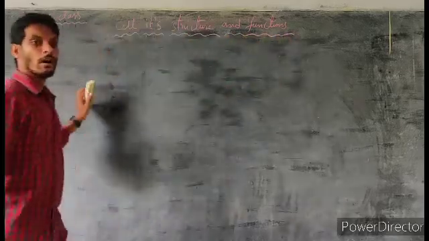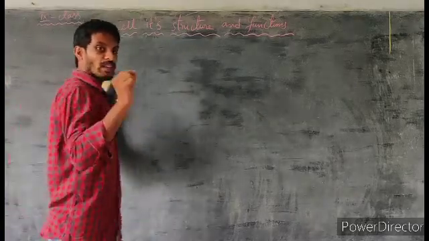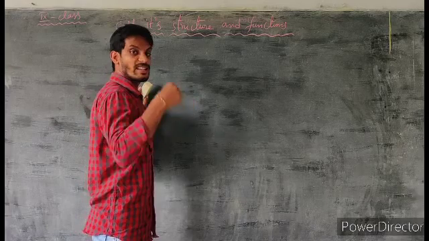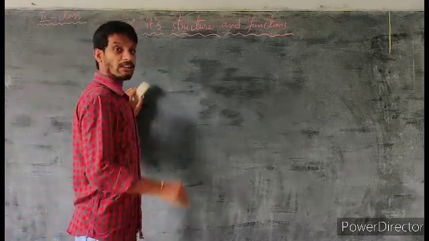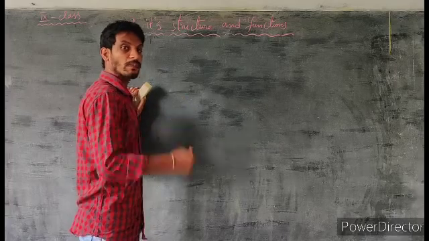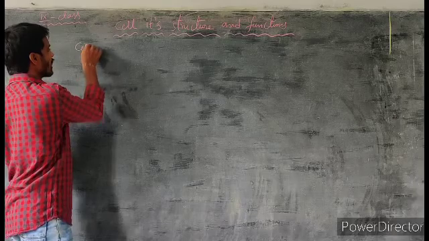Already we know all the living organisms are made up of cells. Either it is small microorganisms or big size organisms, whatever it may be, the life of every living organism starts with a single cell.